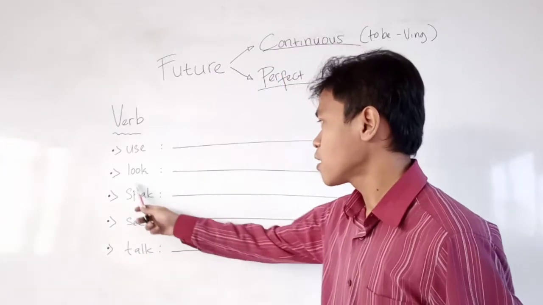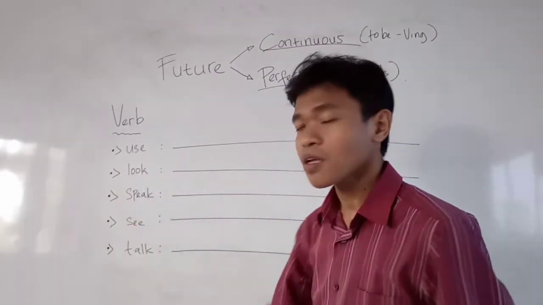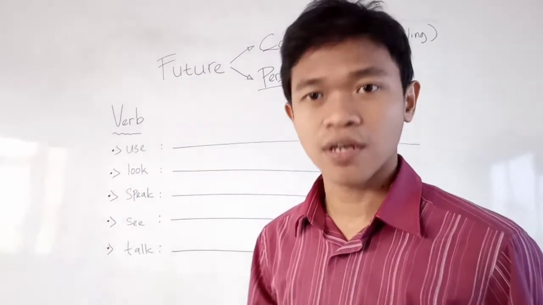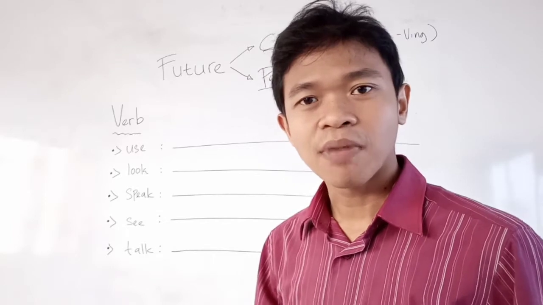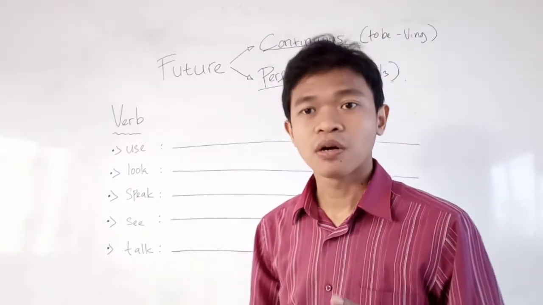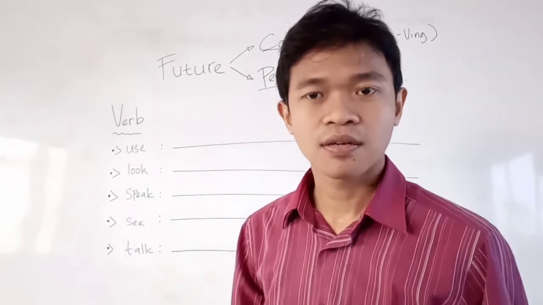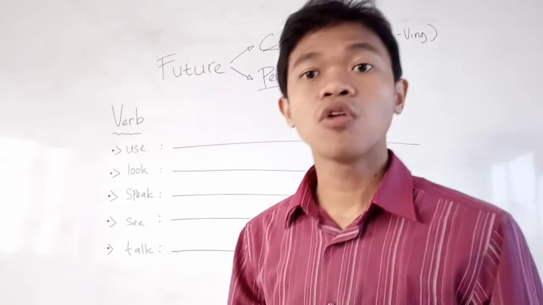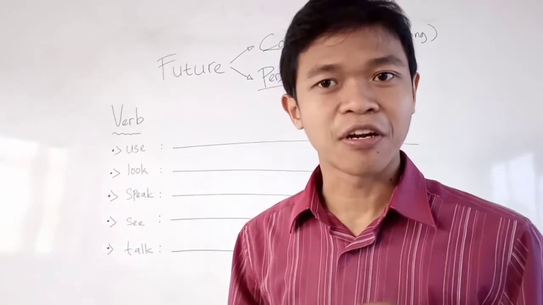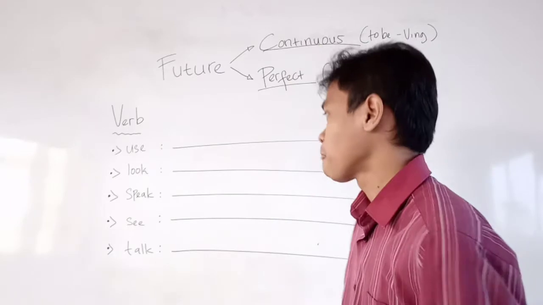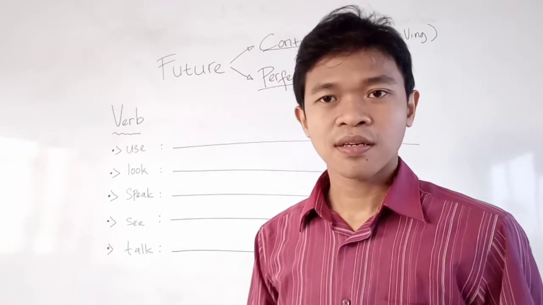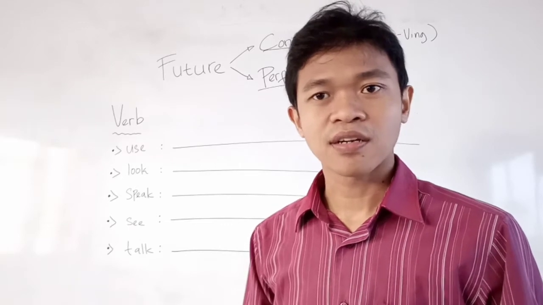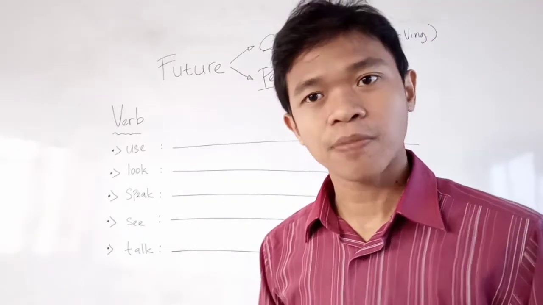Okay, and then let's see here. The second example is look. We use the continuous, looking, but for the perfect we will see looked. Looked is the word that we are going to use in a sentence. And then speak: speaking as the continuous and spoken as verb 3.